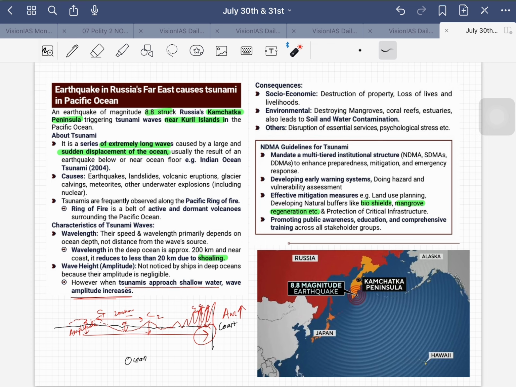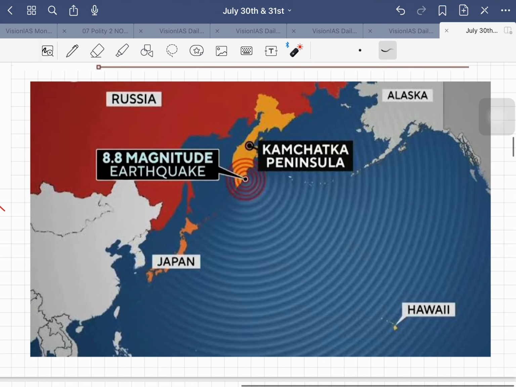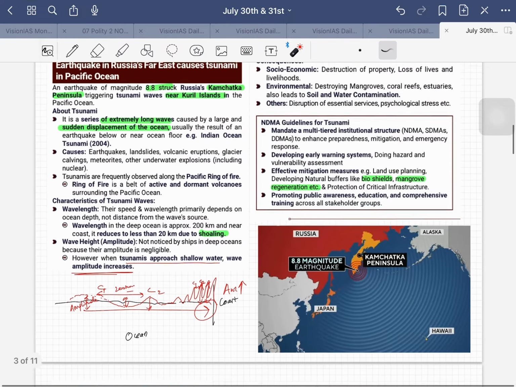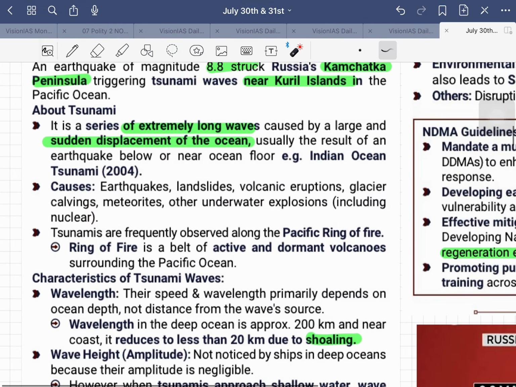Earthquake in Russia's Far East causes tsunami in Pacific Ocean. So, if you look at the map here, this is Kamchatka Peninsula, and besides this, we have these Kuril Islands. An earthquake of 8.8 magnitude here has caused a tsunami in this region, which is nothing but these Kuril Islands, where Japan and Russia have a border dispute. And let us understand this tsunami.